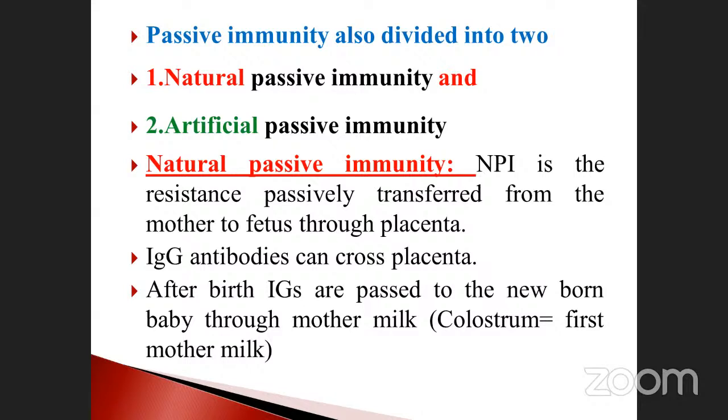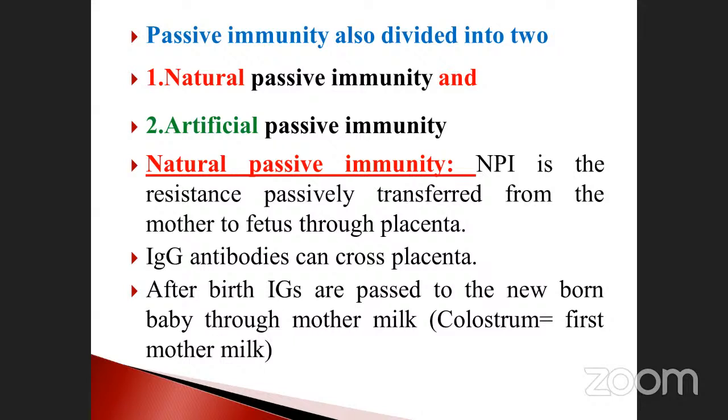placenta. After birth, immunoglobulins are passed to the newborn baby through mother milk, otherwise called colostrum. Colostrum is nothing but the first mother milk. It's a pale yellow color. But colostrum has IgA antibodies, right, sir? Yeah. Okay, which one is the high concentration? If they ask, you have to tell immunoglobulin A.